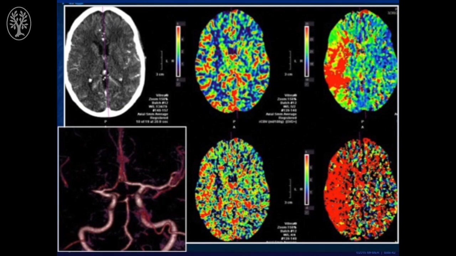CT angiography demonstrated acute occlusion of the right middle cerebral artery, proximal M1 segment. CT perfusion demonstrated preserved volume. However, she had significant penumbra in the right MCA territory. The patient was taken emergently for mechanical thrombectomy.